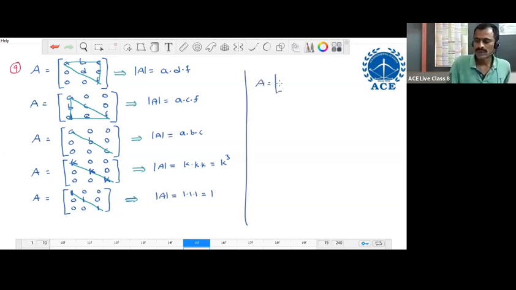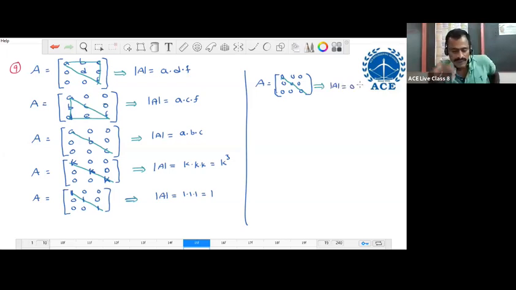Next, A equal to 0 0 0, 0 0 0, 0 0 0. It is a zero matrix or null matrix. Determinant of the matrix is 0. From all these, we can say the determinant of an upper triangular matrix, lower triangular matrix, diagonal matrix, scalar matrix, unit matrix, and zero matrix is equal to the product of its diagonal elements.